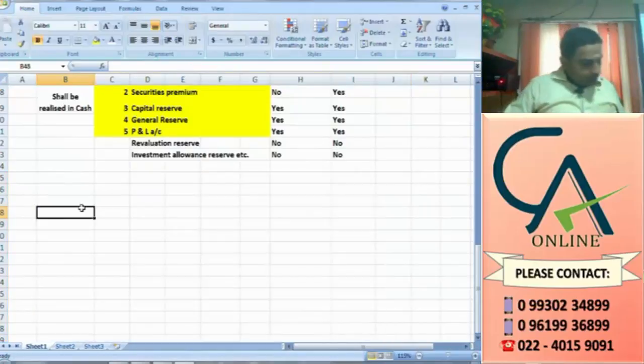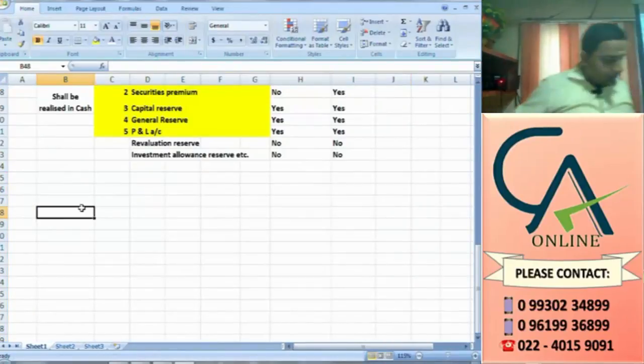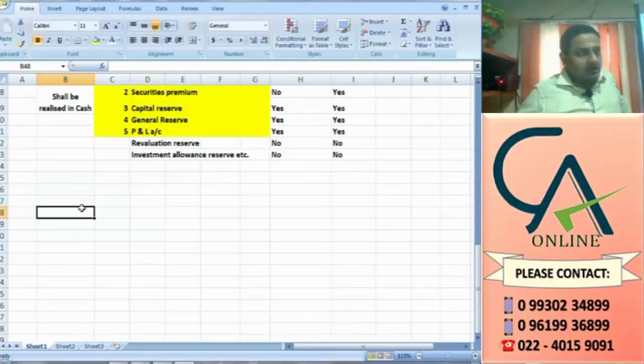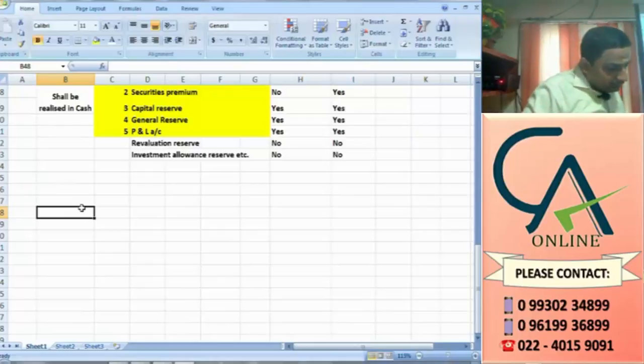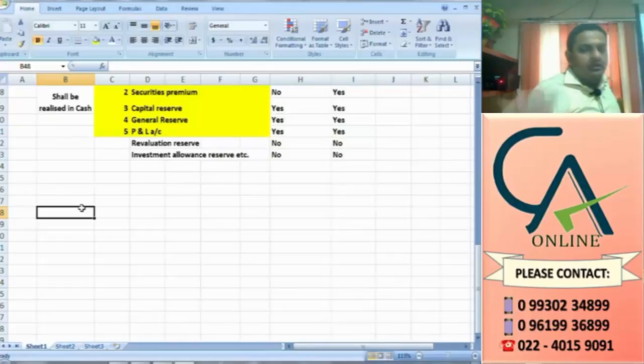So, considering question number 2 or before that, the journal entry is given. There is a change you need to make in the order in which you utilize the reserves. Securities premium debit is given first, but that should come second. First you should use CRR, then securities premium, then capital reserve, general reserve, then P&L to bonus to shareholders, then bonus to shareholders to equity share capital.